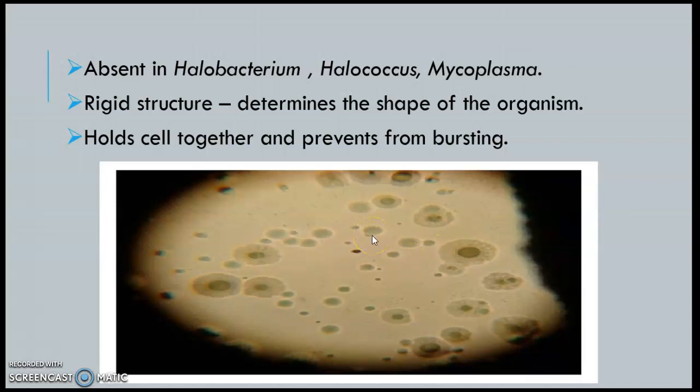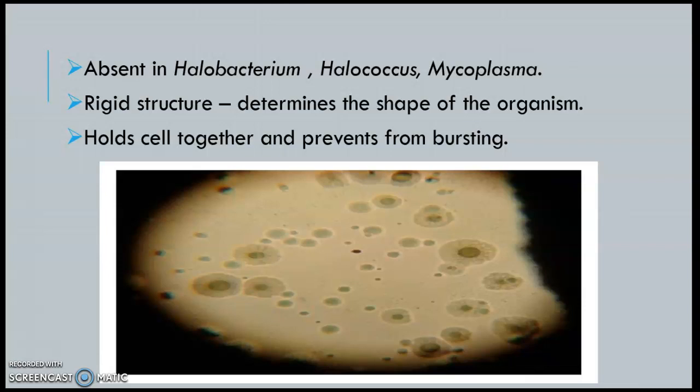So the cell wall determines the shape of the organism. How come? Bacteria consist of various shapes. They are called cocci if they are spherical. They are called rod shaped. There are spiral bacteria. How does a particular bacterium have a particular shape? It is because of the cell wall. If there is no cell wall, the shapes couldn't be determined. Based on the shapes, that is, based on the morphology, the microscopic laboratory diagnosis is done.